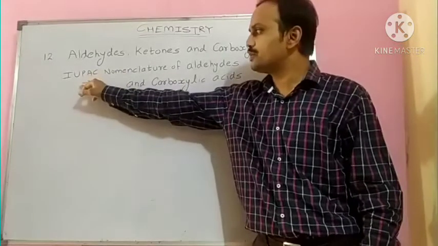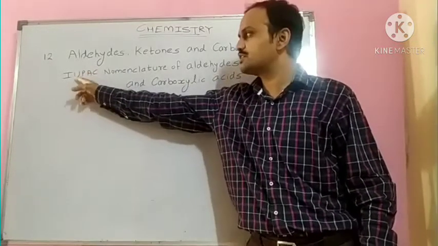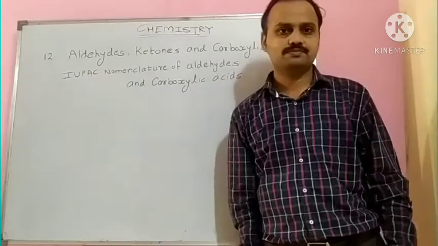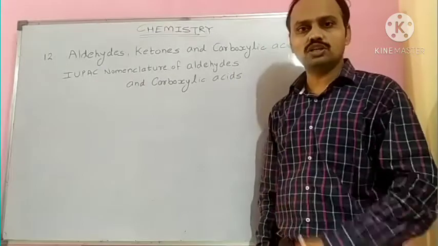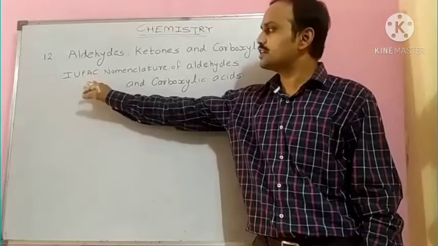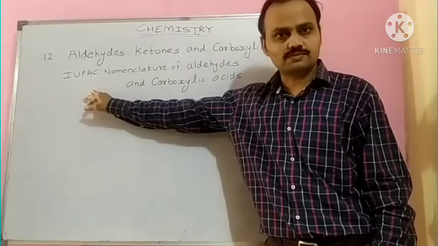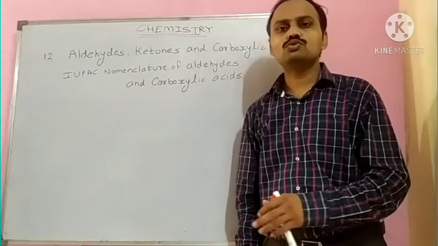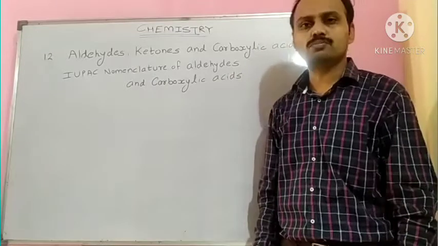What is the IUPAC nomenclature? It is the International Union of Pure and Applied Chemistry. In our 10th standard we had some introduction about IUPAC nomenclature. In this nomenclature system, we use certain rules to name compounds.